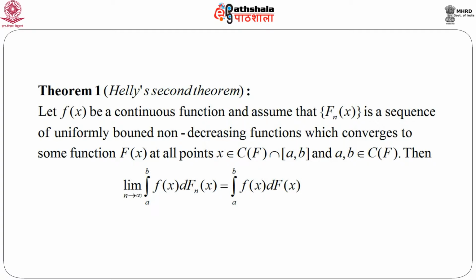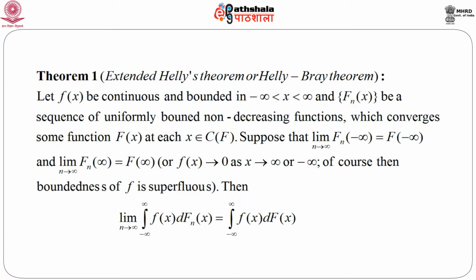So, a natural question will arise: is it possible to extend this limit a to b to minus infinity and infinity? That is a natural extension of this theorem, and fortunately again the answer is yes, which gives us the extended Helly theorem, which is known as the Helly-Bray theorem.